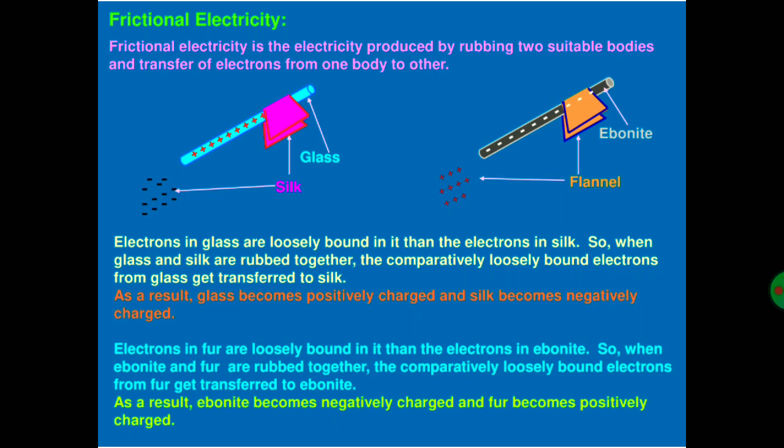Now, the second example, when we rub an ebonite rod and fur, electrons in fur are more loosely bound than the electrons in ebonite. So, when ebonite and fur are rubbed together, the comparatively loosely bound electrons from fur get transferred to the ebonite. As a result, ebonite becomes negatively charged and fur becomes positively charged.